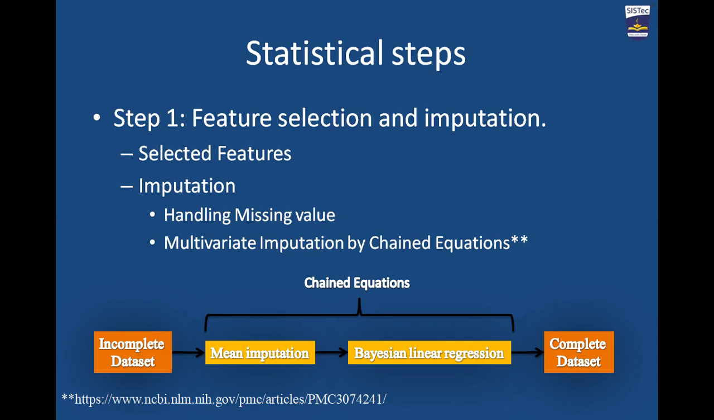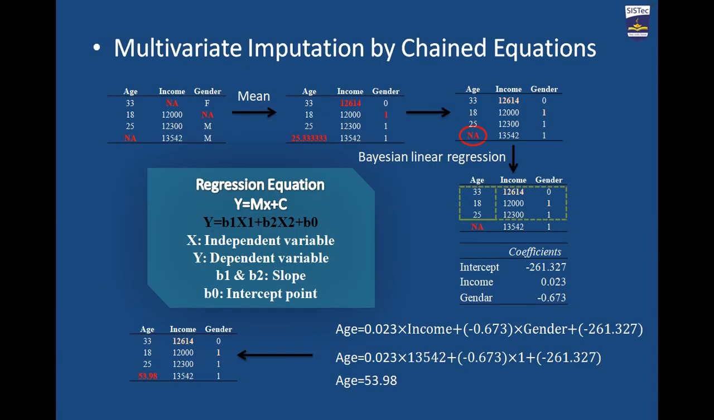In the first step we perform two tasks. First, feature selection to fetch important and required data from the whole data set. Secondly, imputation, that is handling the missing data by the Chained equation. Here in this example I can show you how the Chained equation works.